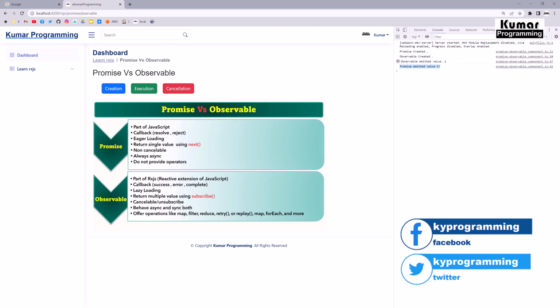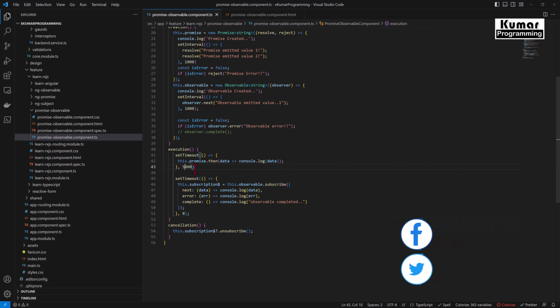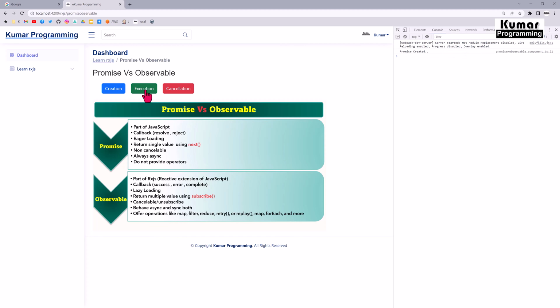Now go back to the application. Here I'll call this function after 2 seconds, inside the set timeout. I'm going to make this subscription asynchronous, so I'll be calling both of the functions after 2 seconds. Let me go back to the application: creating, executing. Now you'll see my promise created, promise emitted, then observable created and observable emitted the value. So now my promise and my observable are both behaving asynchronously. On the other side, promises are always asynchronous in nature.